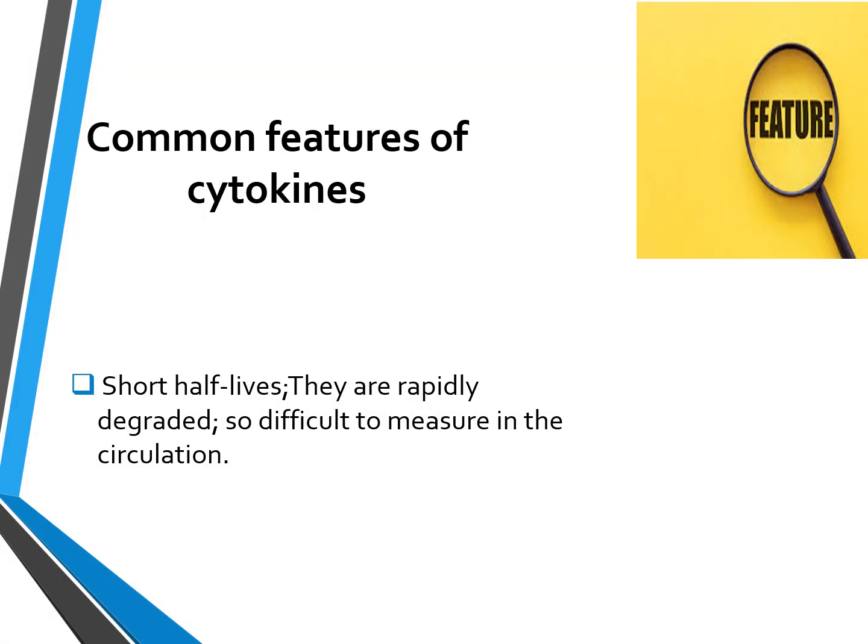So by now we know what a cytokine is. We defined the cytokine, and now we want to know the common features of cytokines. Cytokines have a short half-life and are rapidly degraded, so they are difficult to measure in the circulation. They are proteins with a short half-life and are rapidly degraded. So when I want to measure the level in the circulation, it is difficult to measure, but despite that, it can be measured.